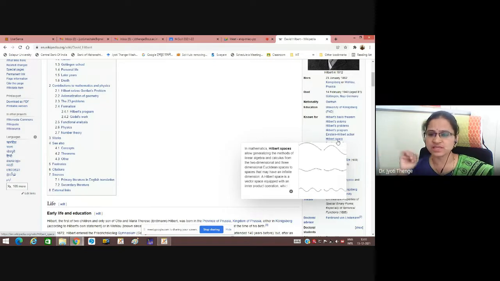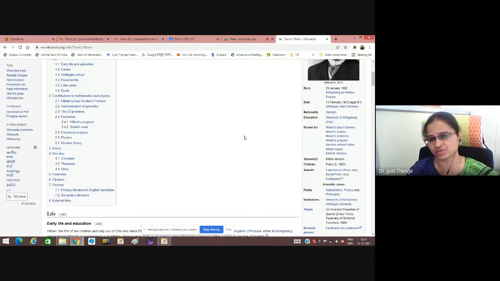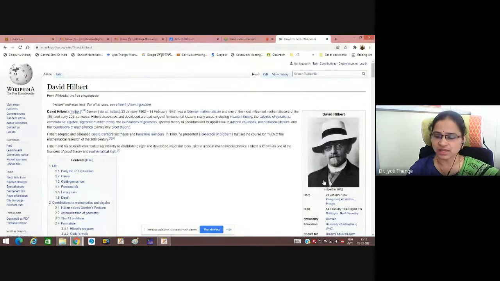What is Hilbert space? Hilbert space allows generalizing the methods of linear algebra and calculus from the two-dimensional and three-dimensional Euclidean spaces to spaces that may have infinite dimension. Therefore, Hilbert space is actually a vector space equipped with an inner product, which is a generalization of the dot product. Here we can see the picture, taken in 1912, of Mr. David Hilbert.